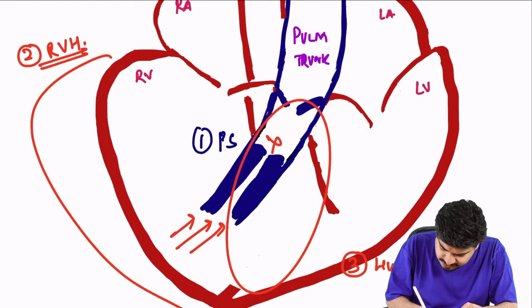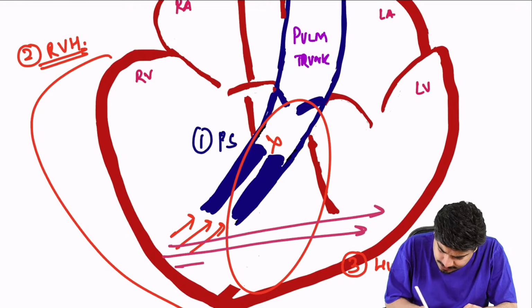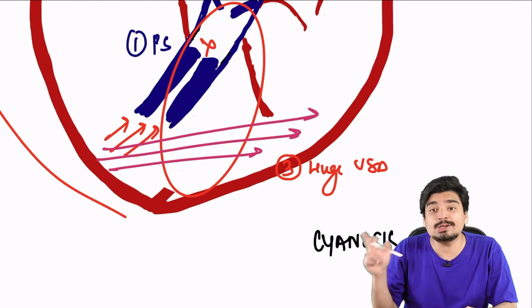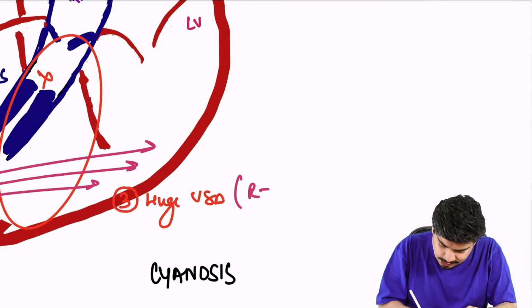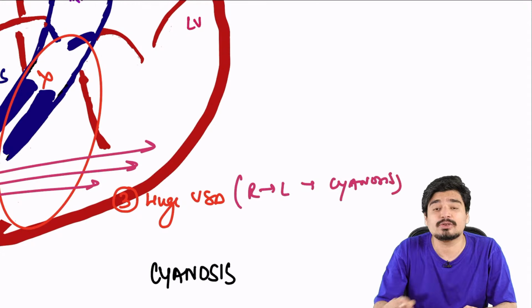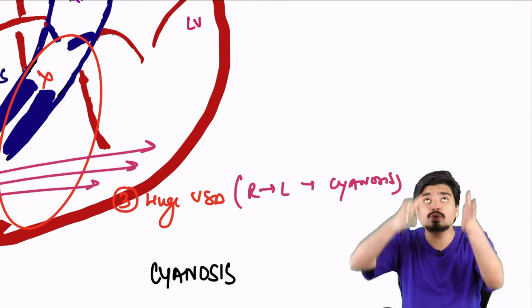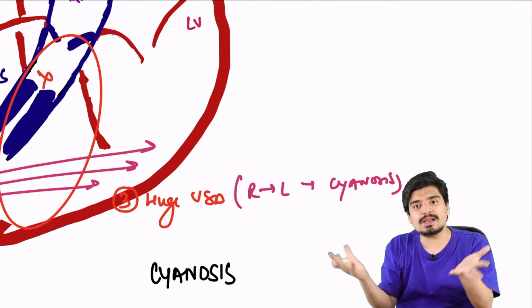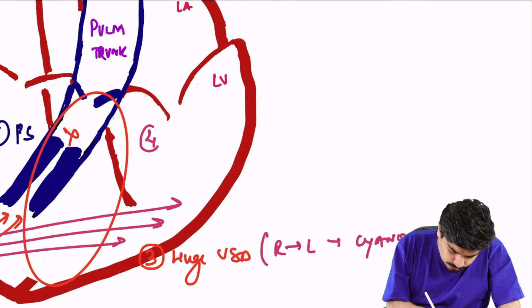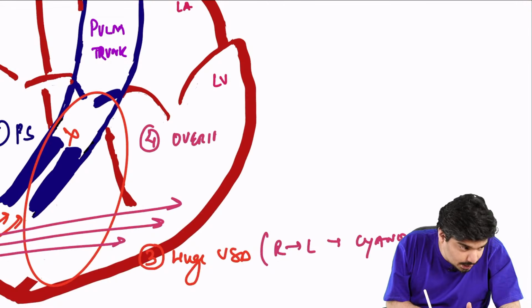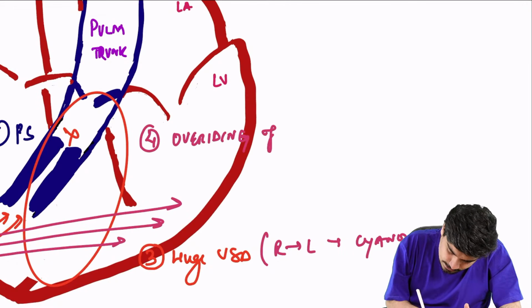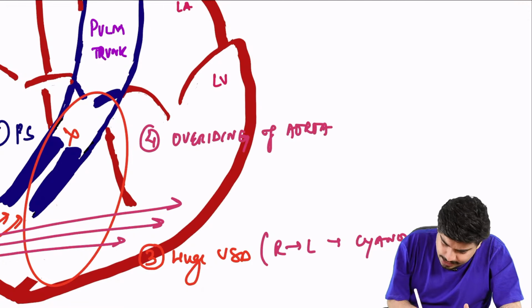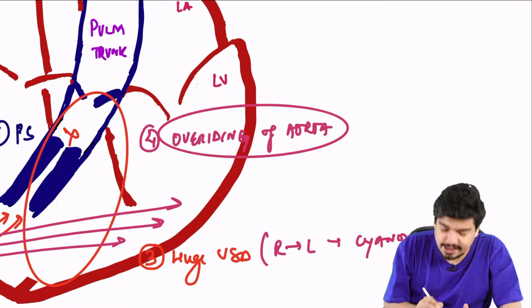And this huge VSD allows the blood to go from right ventricle into the left ventricle, leading to right to left shunt. This huge VSD allows for the right to left shunt, and that causes the cyanosis. Because the VSD is huge, the aorta doesn't seem to arise from the left ventricle, it arises from the common left and right ventricle. That is called the fourth component. There is going to be overriding of aorta.